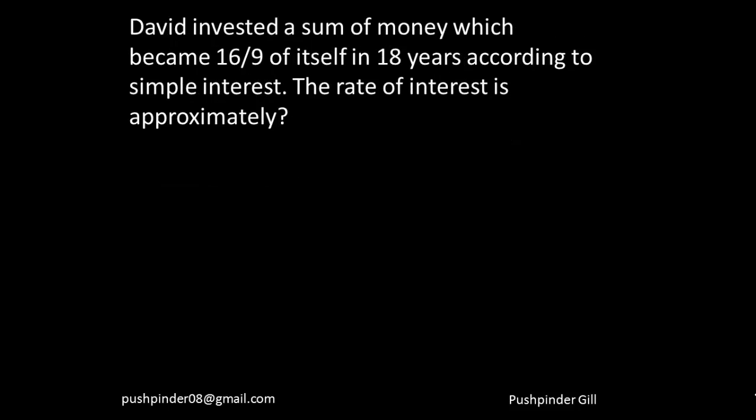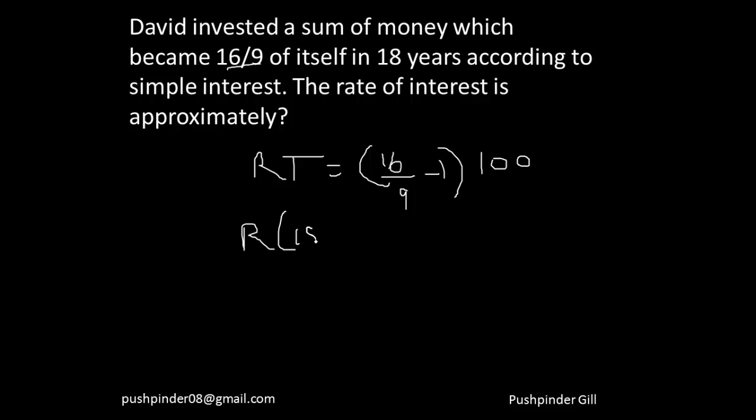Okay. David invested a sum of money which became 16 by 9 of itself in 18 years. According to simple interest, what is the rate of interest? So R into T is 16 by 9 minus 1, into 100, and I know T is 18 years.